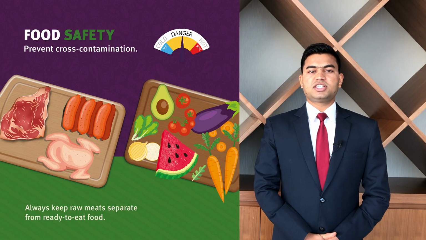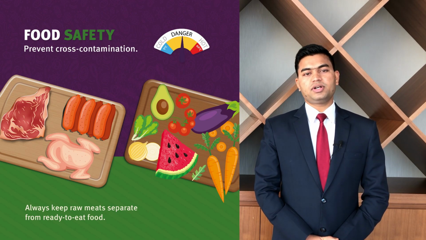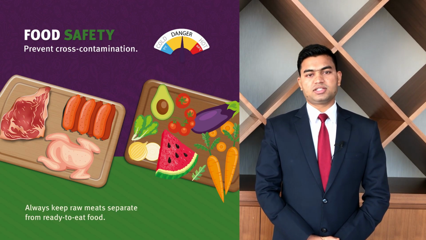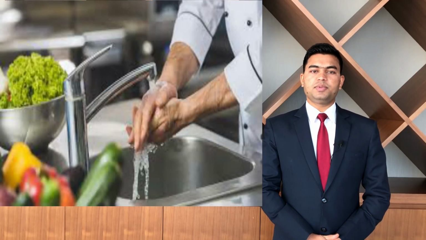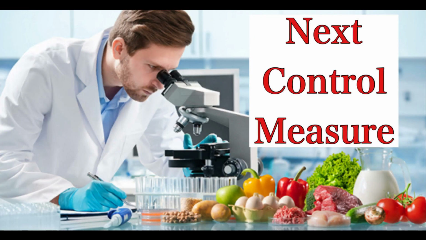Always use the correct equipment for the correct food preparation. Always keep ready to eat food and raw food apart, at a proper temperature and in a proper place. Always wash your hands before touching ready to eat food or after touching raw food. Always maintain proper personal hygiene, and the grooming of the chef or the food handler should be maintained in the kitchen. These are the control measures you need to follow to minimize the microbiological hazard in the kitchen.